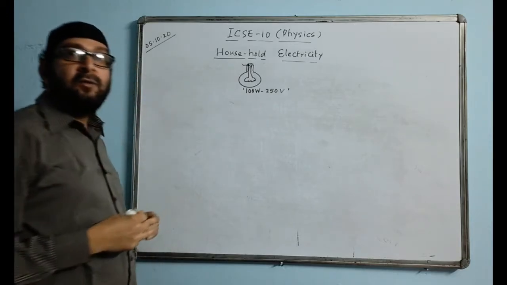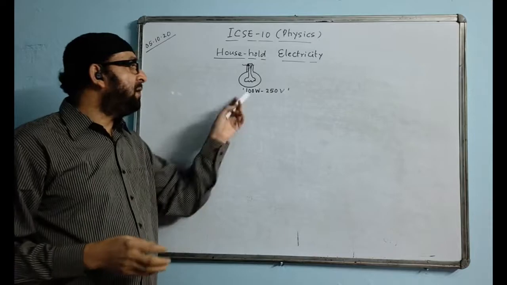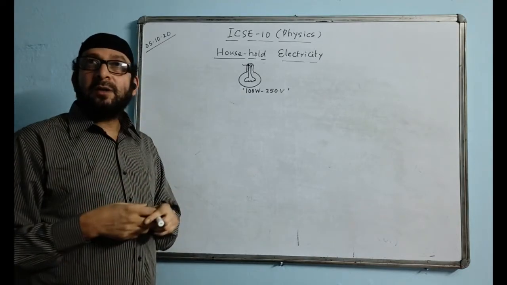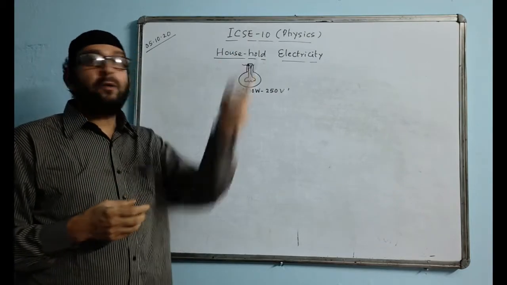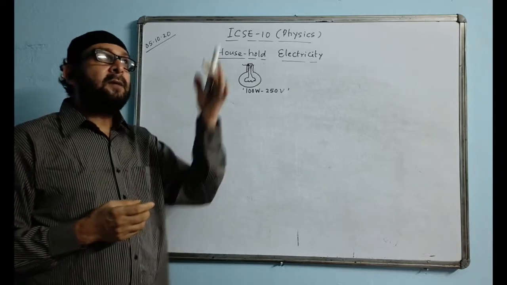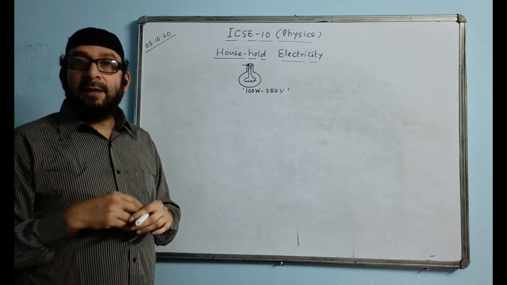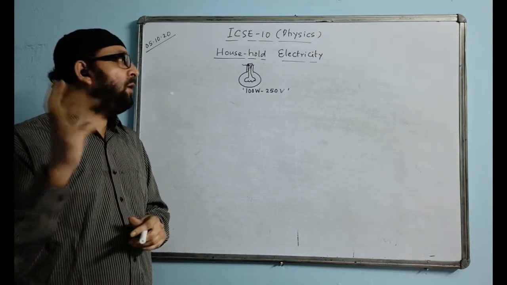In every appliance you will find this kind of rating. In a fridge also you will find this. It varies. Some bulbs will have 100 watts, some 60 watts, some 20 watts, some 40 watt. A tube light also will have a different rating. Some tube lights will be 40 watt. Nowadays they are using LED tube lights and LED bulbs. Their power value is low; they consume low power or low energy.